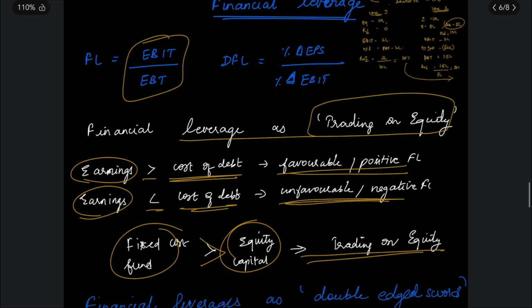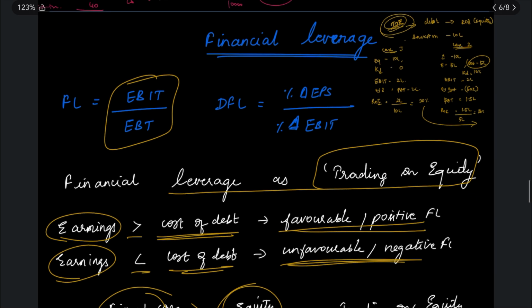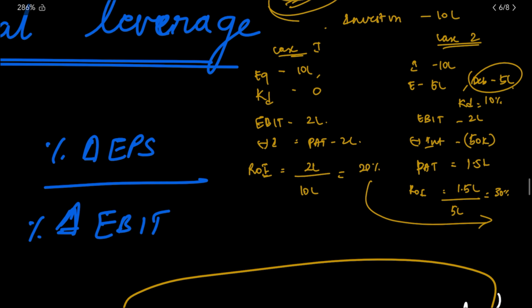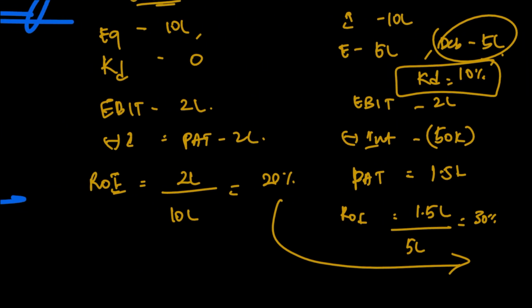Now, financial leverage is also called a double-edged sword. In the same case, your return is more than your cost of debt, which is why you are increasing your return. But if the EBIT falls down to 80,000, let's take the same case and try changing your EBIT to 80k. Let us see how it affects both the cases.